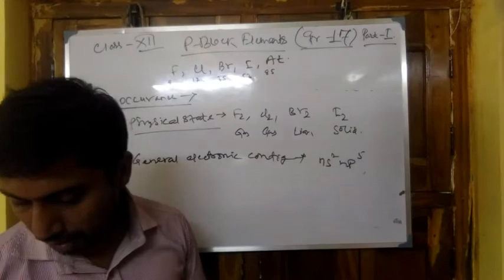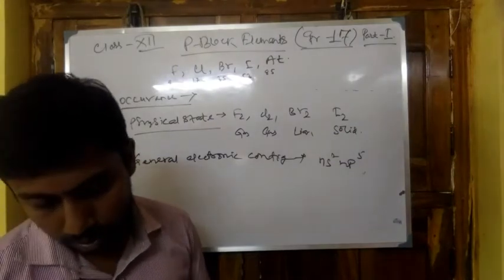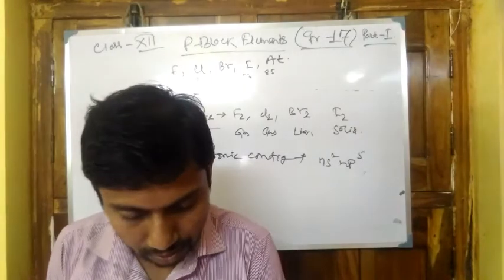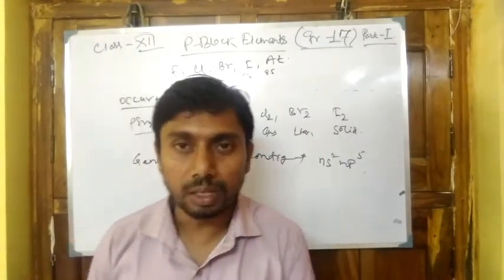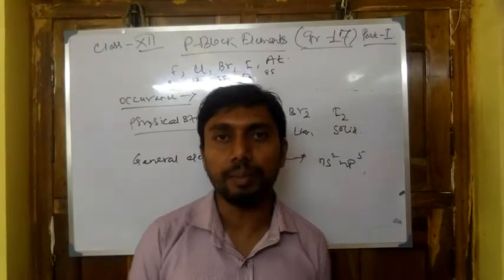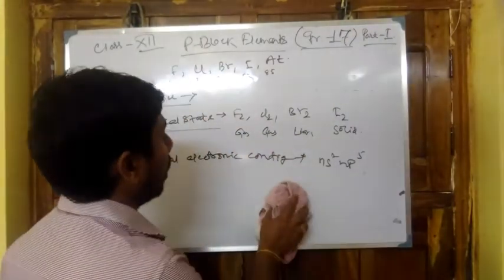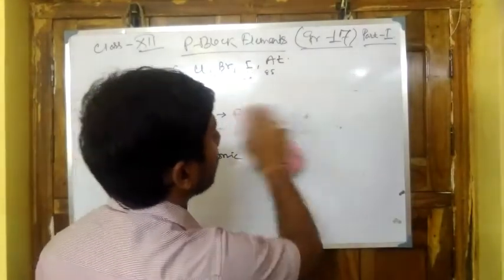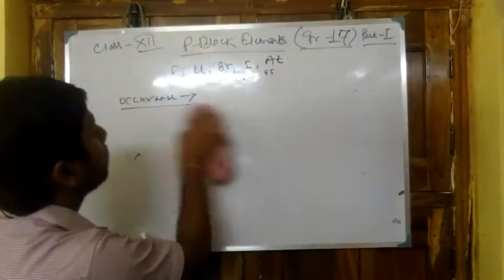Next, we come to some physical data, that is electronegativity. Electronegativity is a property of the element, and it is maximum for group 17 elements. Why is the electronegativity maximum for group 17 elements?